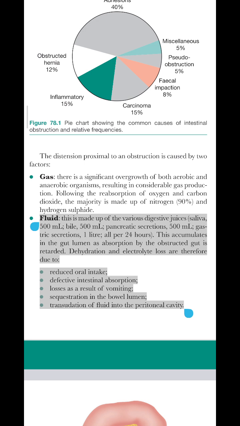Fluid. This is made up of the various digestive juices: saliva, 500 ml, bile, 500 ml, pancreatic secretions, 500 ml, gastric secretions, 1 liter, all per 24 hours. This accumulates in the gut lumen as absorption by the obstructed gut is retarded.